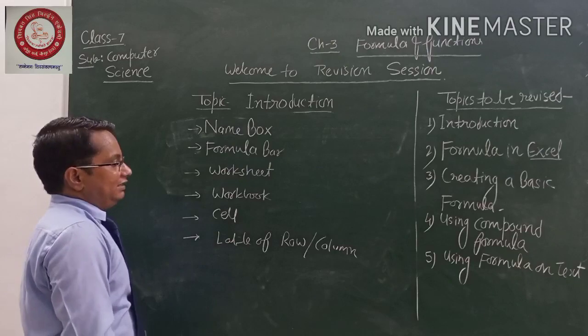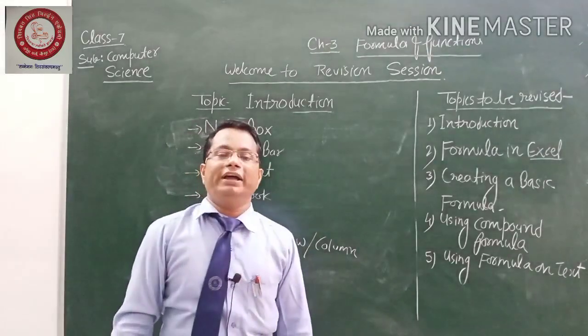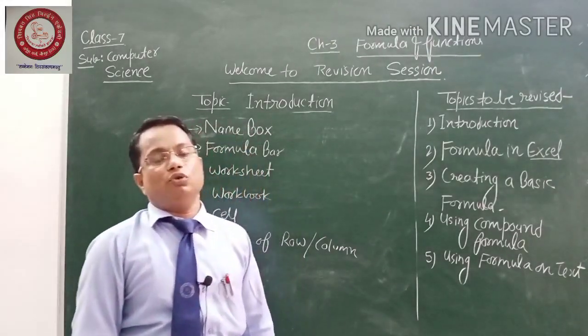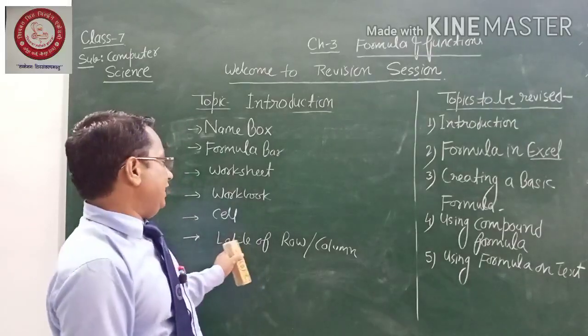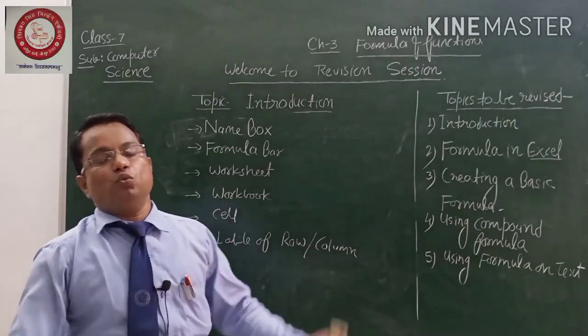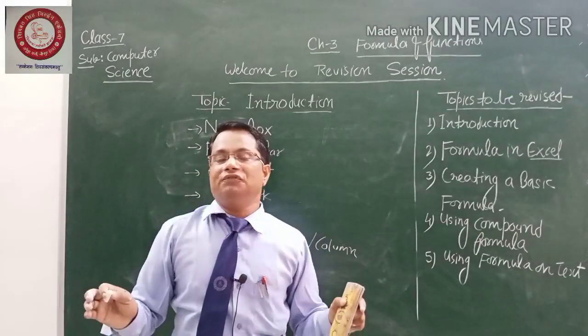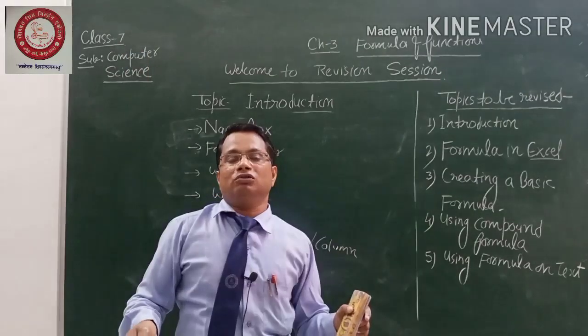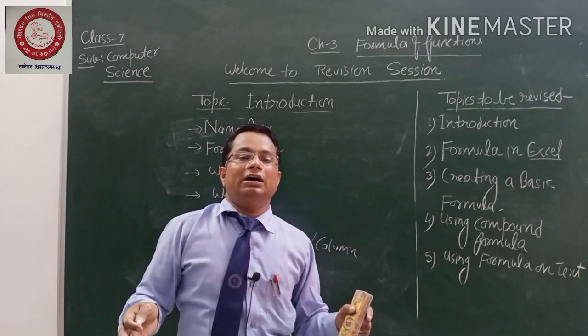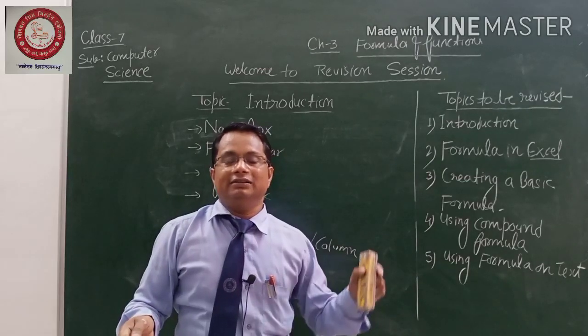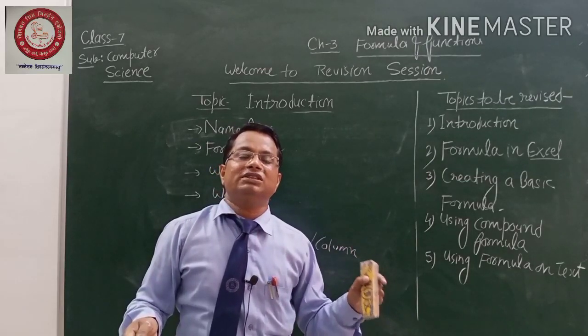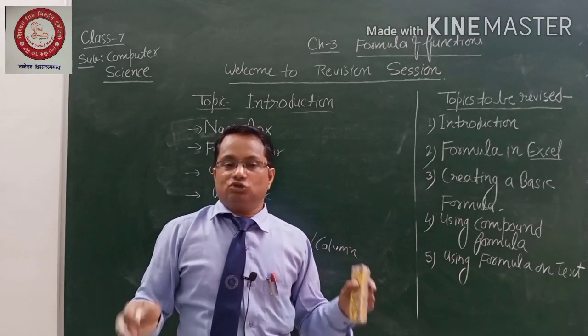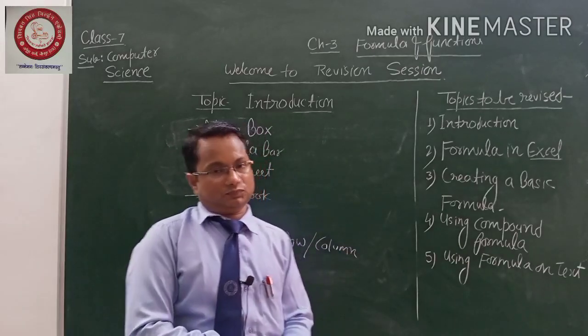After that, cell. Cell is the intersection of row and column. Cell is the intersection of row and column, right? And labeling of row and column means once the Excel sheet appears in front of you, the columns are already labeled with letters, and the rows are already labeled with numbers, right? So please remember this thing.